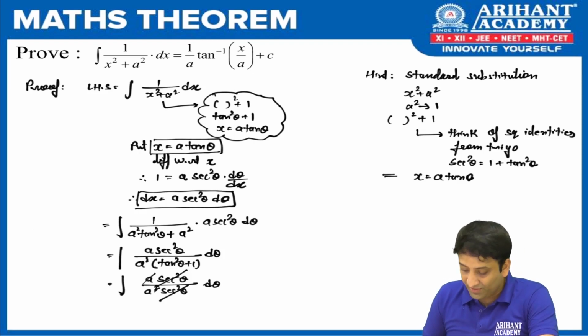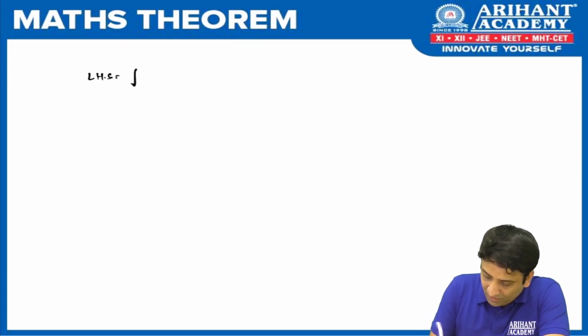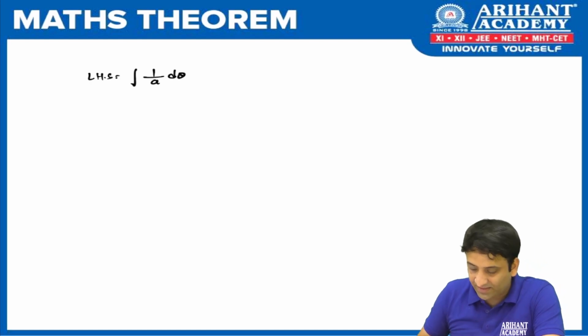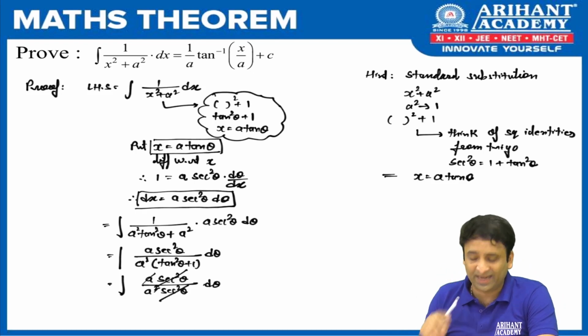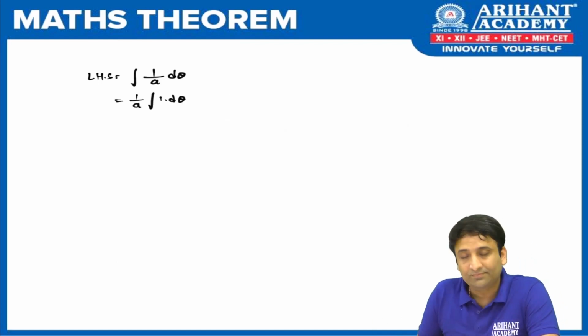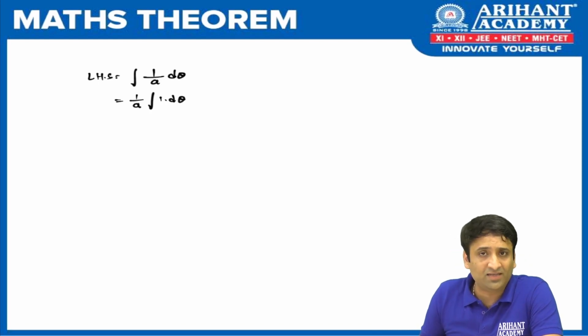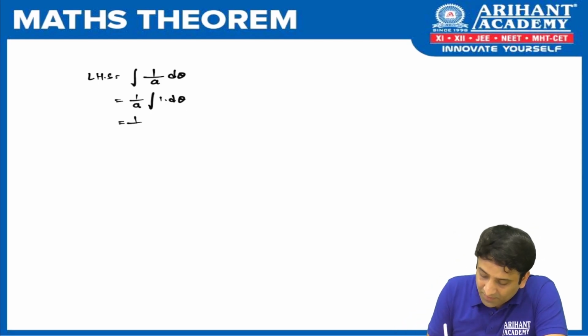So what I'm left here is with integration of 1 upon a d theta. That's it. If you see here, your sec square got cancelled, a got cancelled. What I'm left with, denominator by just one a. Fine. Now let us continue here. You must be knowing that the constant term can be taken out. So 1 upon a integration of 1 d theta. Now what is integration of 1? If I ask, your answer would be x. But please remember, we are integrating with respect to d theta. So it is not x, it will be theta. Okay. I have seen students making this mistake, writing it as x. It is not x, it is theta plus c.